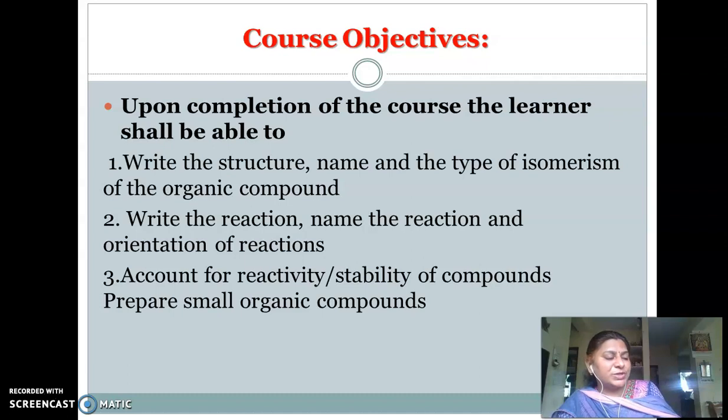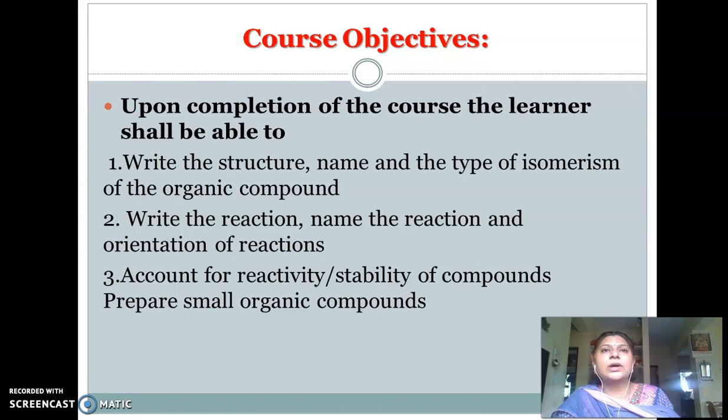The second course objective is that you are able to write the reactions, names of the reactions, and orientations of the reactions. In the syllabus, there are benzene, its derivatives, phenols, and aromatic amines. So you will study different methods of synthesis of aromatic amines and the different reactions given by phenols.